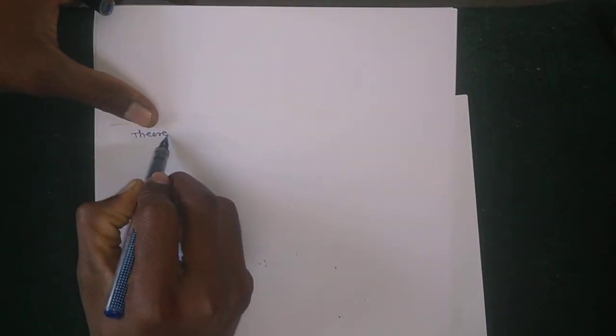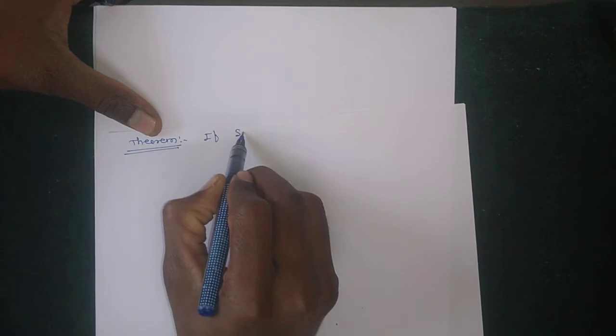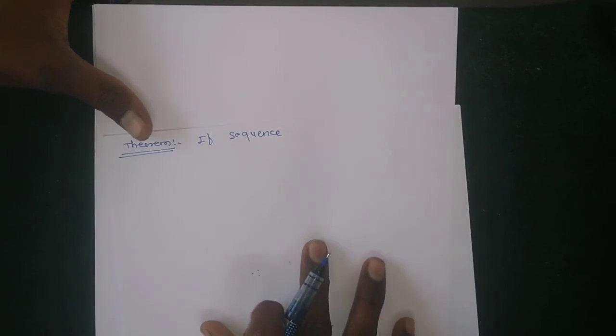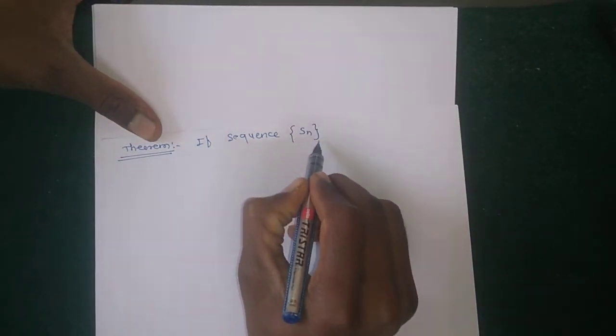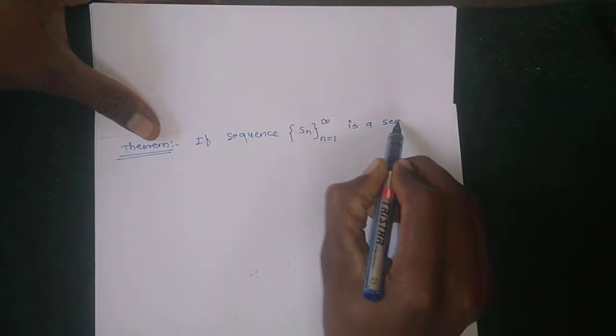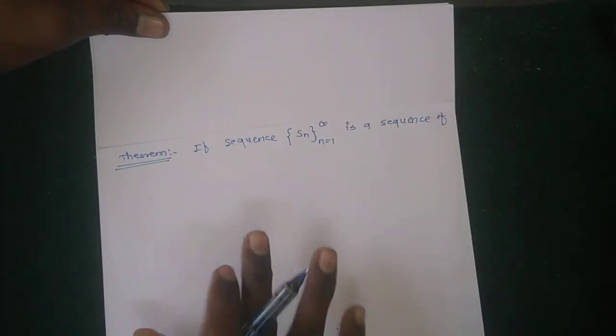Students, today we are going to discuss some theorems on real analysis. So, theorems of sequences. The first theorem: if Sn, where n runs from 1 to infinity, is a sequence of non-negative real numbers,